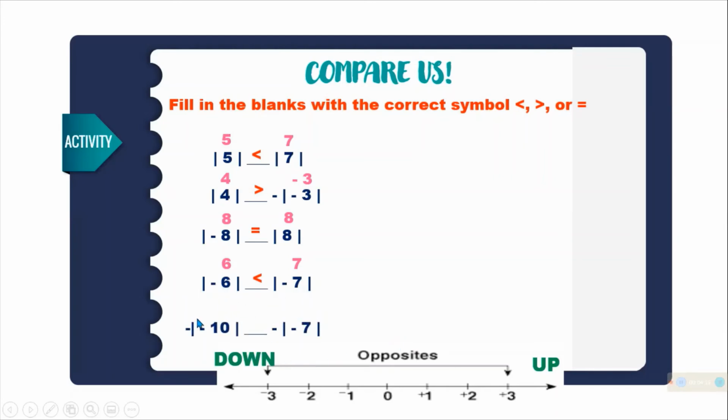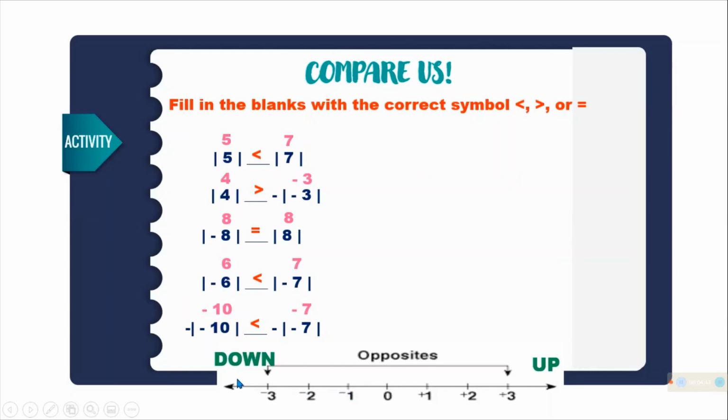Another one, since may negative na naman tayo sa labas, so the answer is negative 10. Then dito may negative ulit sa labas, so the answer is absolute value of negative 7. What will be the answer? So, negative 10 is less than negative 7.